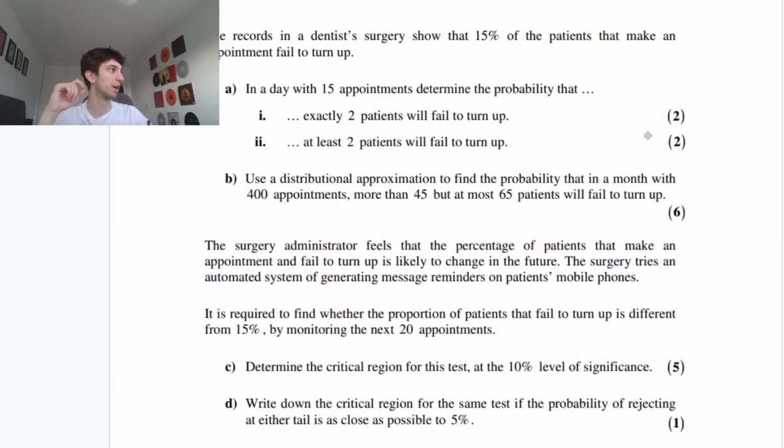Ignore these number of marks, guys, as this is not accurate. Use a distributional approximation, in your exam it should say normal approximation, to find the probability that in a month with 400 appointments, more than 45 but at most 65 patients will fail to turn up.